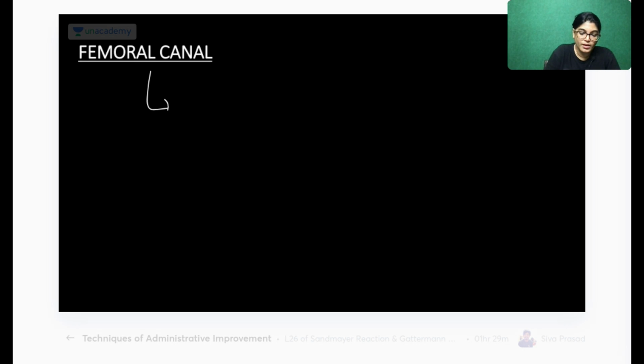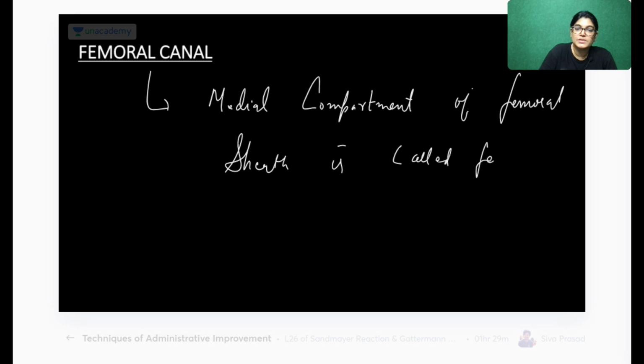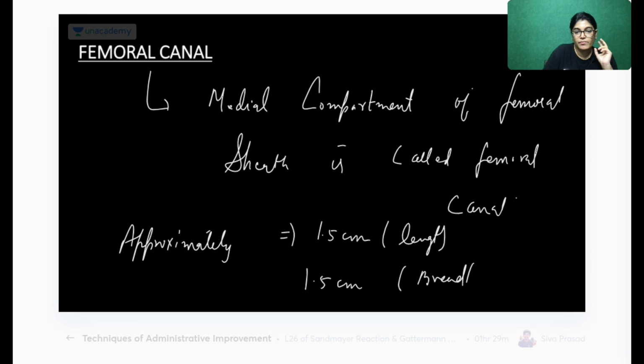So write down: the medial compartment of the femoral sheath is called the femoral canal, approximately 1.5 centimeters in length and 1.5 centimeters in breadth.